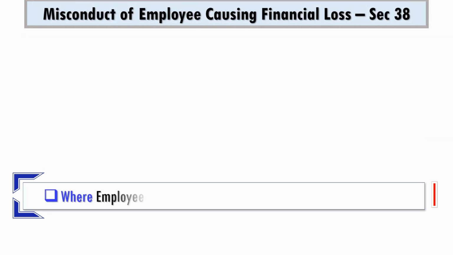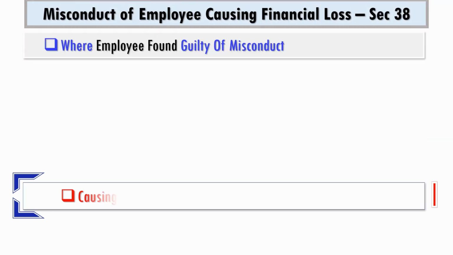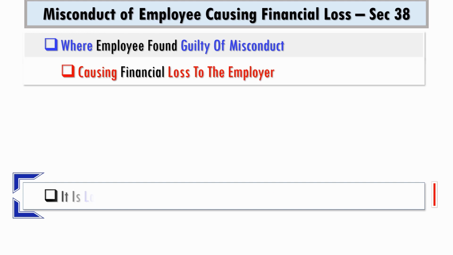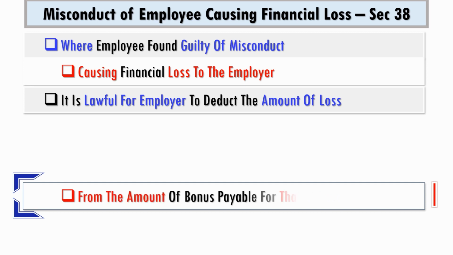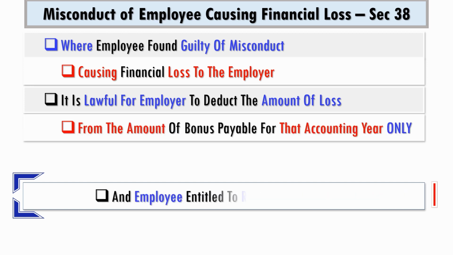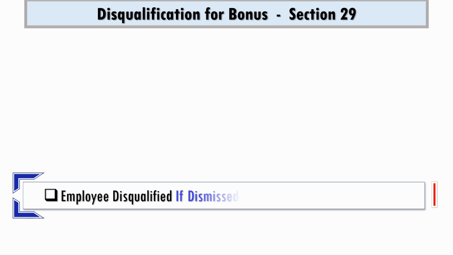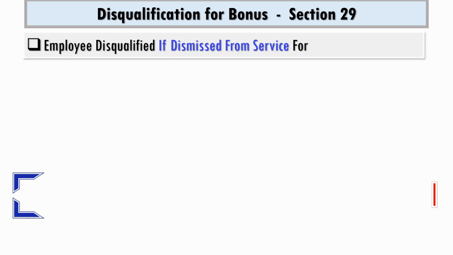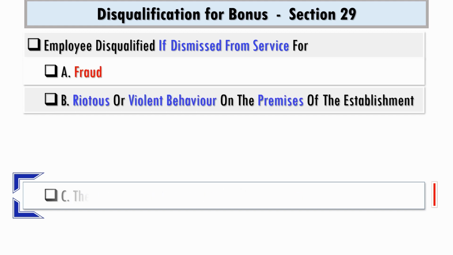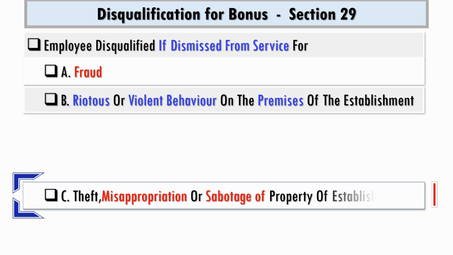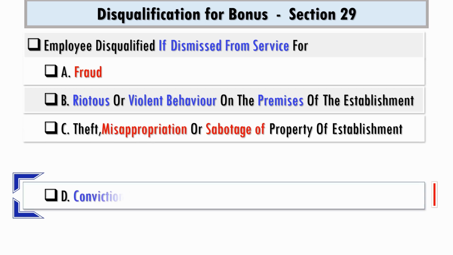Where an employee is found guilty of misconduct causing financial loss to the employer, it is lawful for the employer to deduct the amount of loss from the amount of bonus payable for that accounting year only, and the employee will be entitled to receive the balance. An employee is disqualified from bonus if he is dismissed from service on 4 grounds: fraud, riotous or violent behavior on the premises of the establishment, theft, misappropriation or sabotage of property of the establishment, and conviction for sexual harassment.